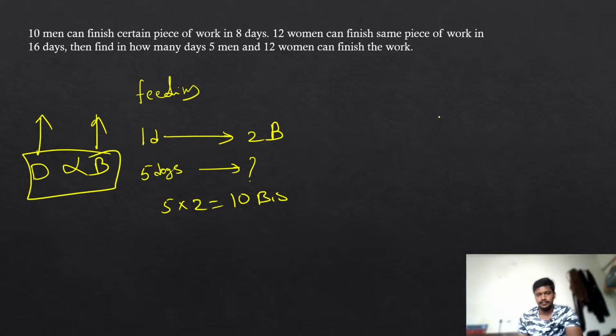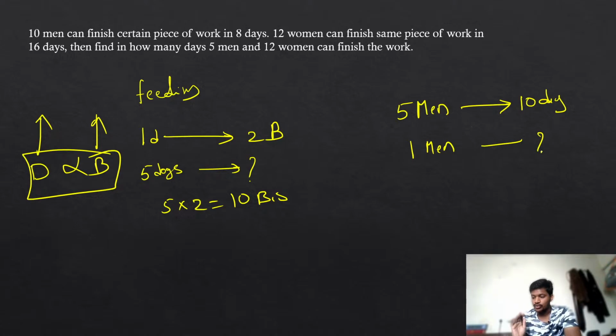But now listen here. If 5 men are working, they can complete the work in 10 days. Assume like this. If only 1 man is working, how long will they take? This is my question. If you observe here, use common sense, we can think about the formula later on.